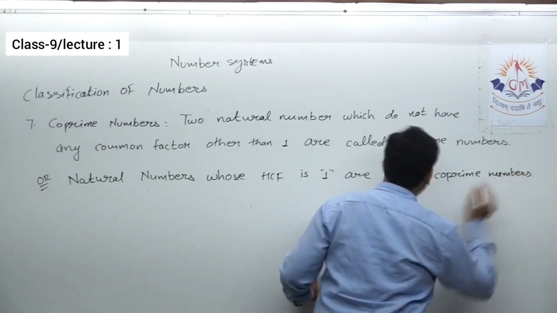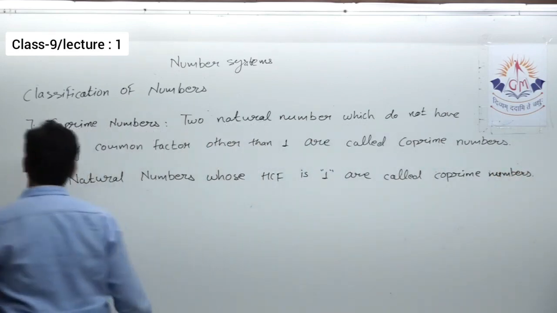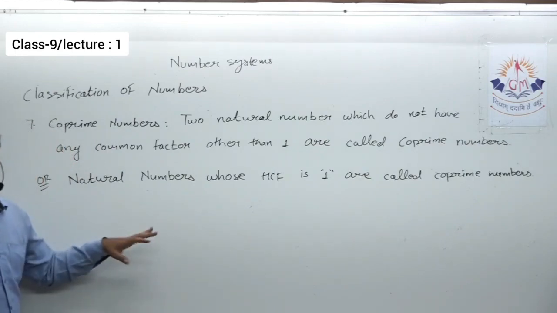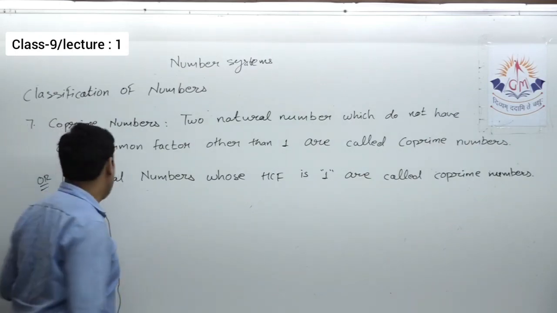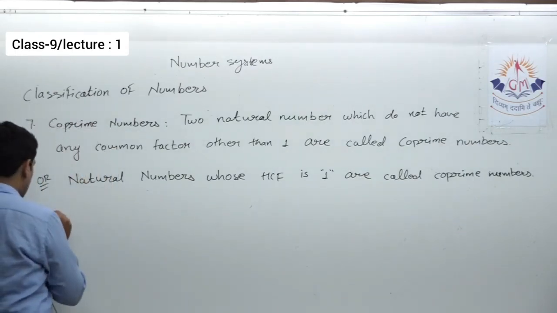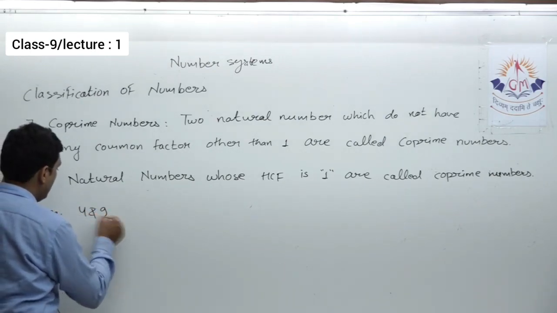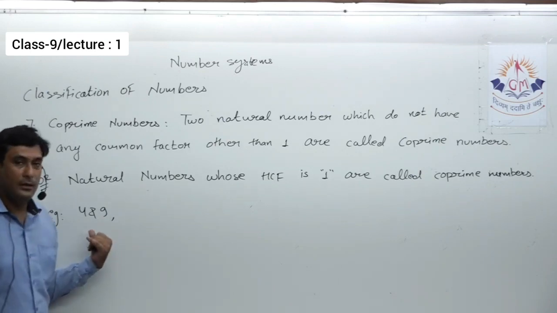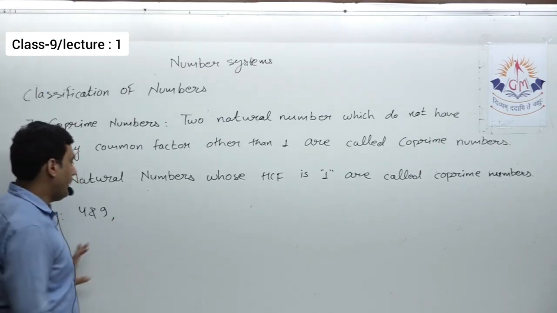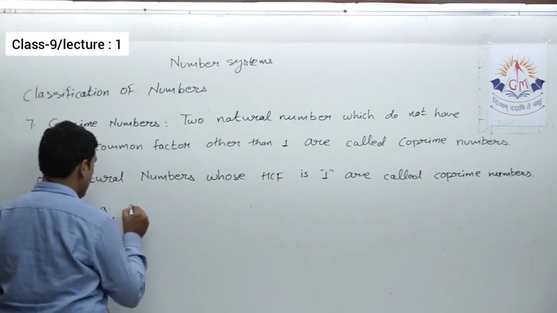We can also say that one property of co-prime numbers is that the HCF of co-prime numbers is always 1. Let me give you an example: 4 and 9 is one pair of co-prime numbers. There are so many other examples.